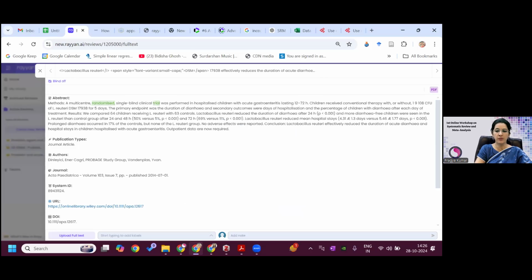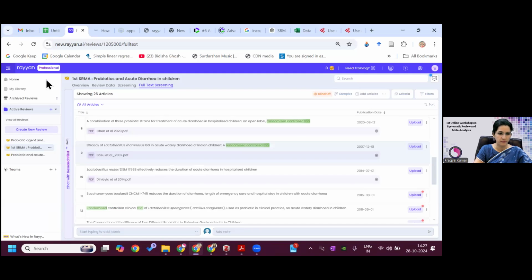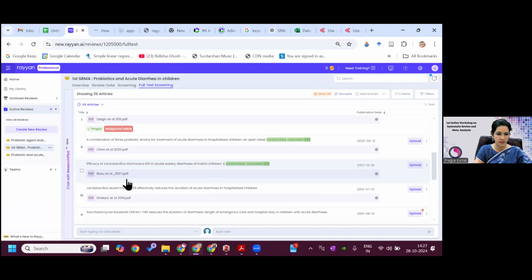and you can see there is a PDF here towards the right side, you can see a PDF. And you can again go back and see also. If you go back, you can see here this one, lactobacillus, this PDF is here.